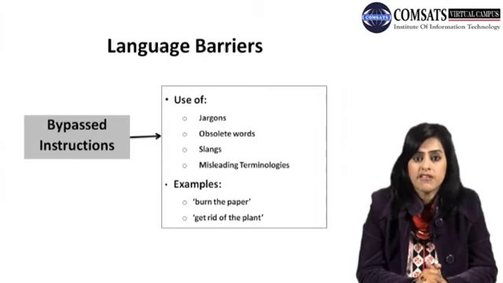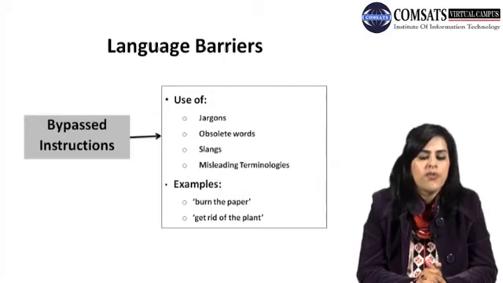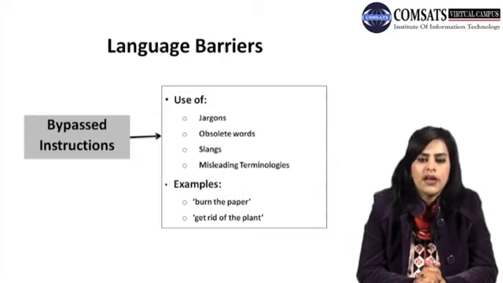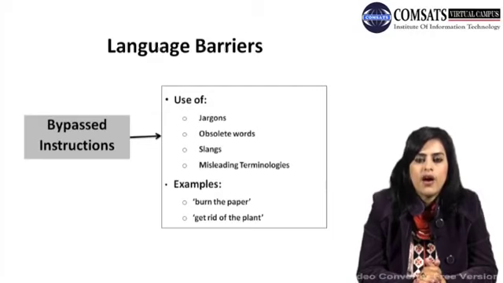As he was visiting the plants one by one, he found a problem in the second plant. He told the labor to come and get rid of this second plant. The labor came, picked up the plant and threw it outside in the dustbin.